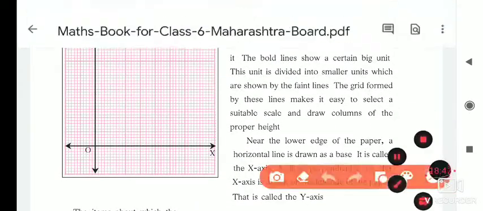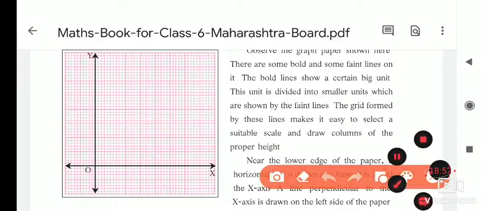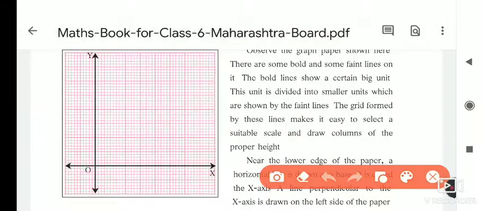So first of all, did you understand how the lines are there in the graph? Whenever we draw a graph, first of all we have to draw the x and y axis. This horizontal axis is called the x axis, and the vertical axis is called the y axis. The y axis and x axis meet each other at one point, and that point is called O for origin, and it is the 0 of the graph.